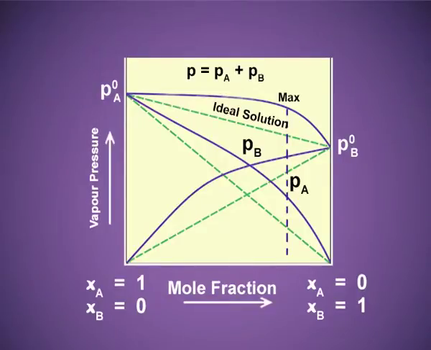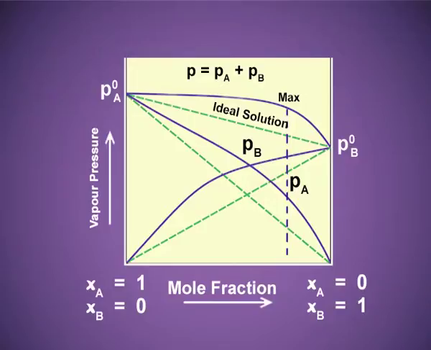Graphically, we can compare the two deviations. In the case of Raoult's law, when we draw the graph, we get straight lines. But for the positive deviations, the curves are on the upper side. You can see from the graph, the dotted lines show the graph for the ideal solution. These are straight lines. But you can see the curves on the upper side.